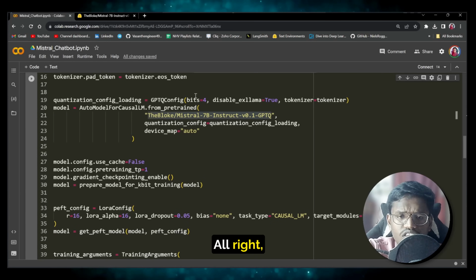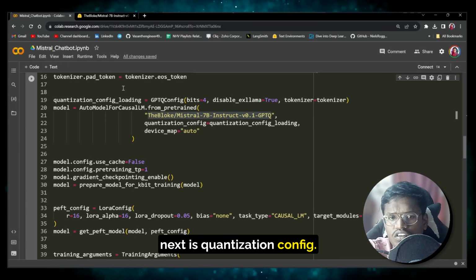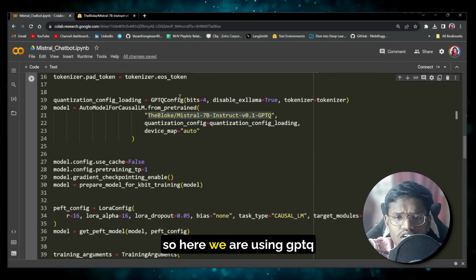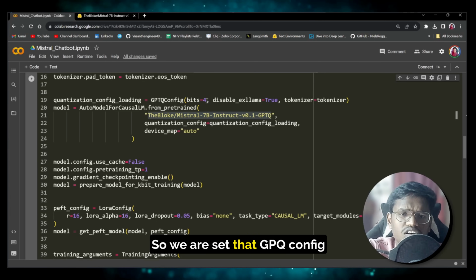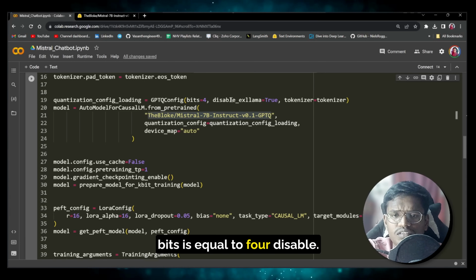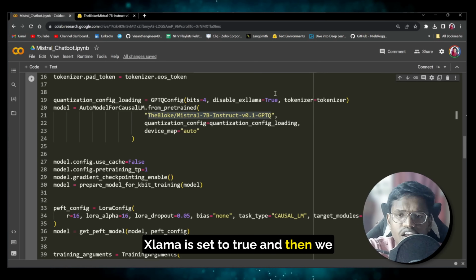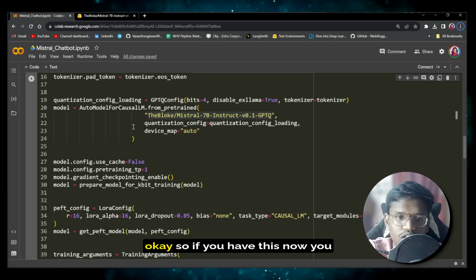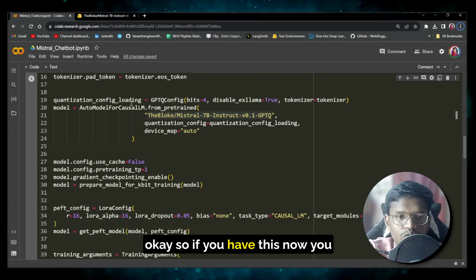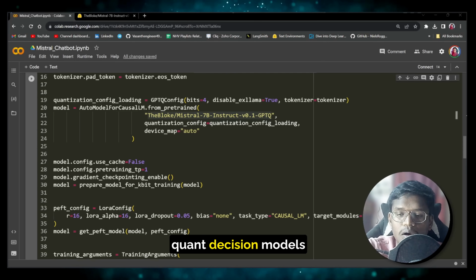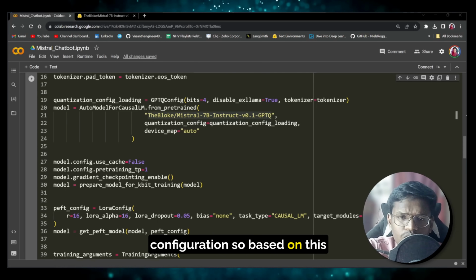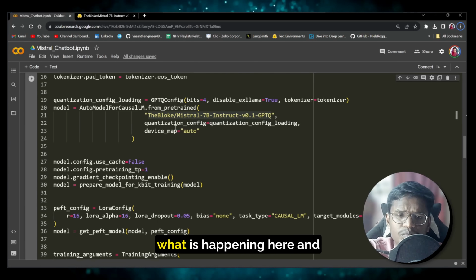Next is the quantization config. Here we are using GPTQ config, which is 4-bit. So we set GPTQ config bits equal to 4, disable exllama is set to true, and then we are also providing the tokenizer. This is the quantized model's configuration, and based on this, we are loading the model. That is what is happening here.